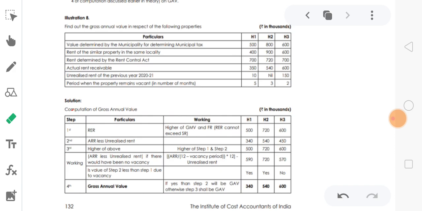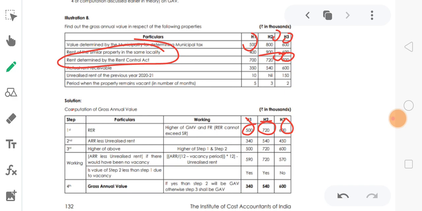So what is the standard rent here? It is the rent determined by the Rent Control Act, which is 700, 720, 700. This is the standard rent. The reasonable accepted rent cannot exceed the standard rent but can be lower. That's why we calculated 500 for the first house property, and for the second, 800 is higher than the standard rent of 720, so 720. For the third, 600 against 700, so 600.